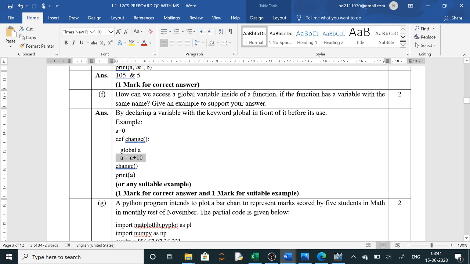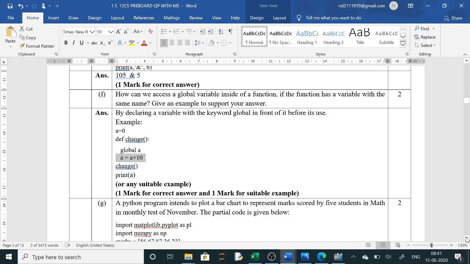Clear? So here the answer to how we can access a global variable is by using the global keyword, declaring the variable with the global keyword inside the function. And the example is given here, where A is declared outside with any value. Inside the block, global A, and we write any formula, suppose A equals A plus 10. Now A is global, so when you print A outside in any block, it prints this global value, that is 10 here.